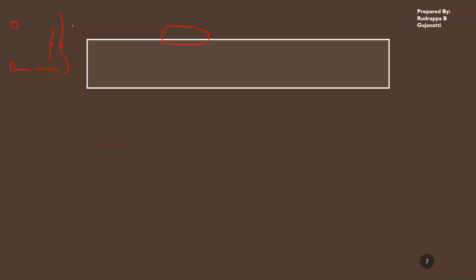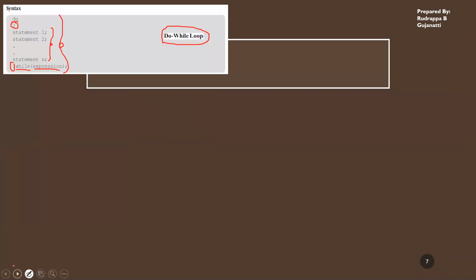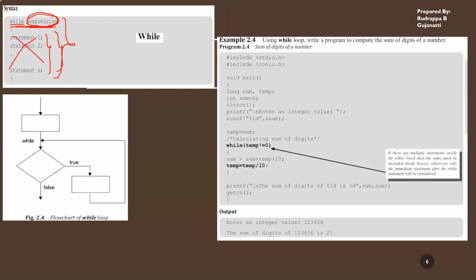But in do while, what happens is, once you encounter the do while loop, at least once these statements will be executed, and then the expression will be checked. Whereas in while, the expression is checked before entering the loop. If the expression is true, then only these statements get executed. If the expression is false at the starting itself, then these statements won't be executed.